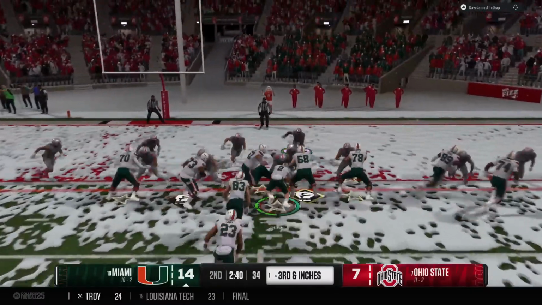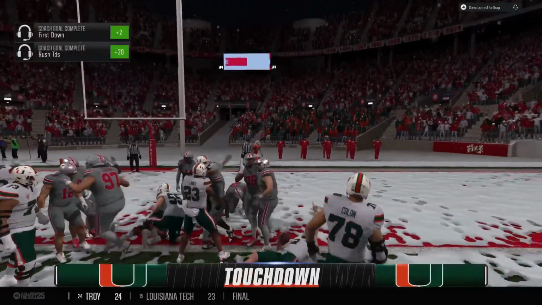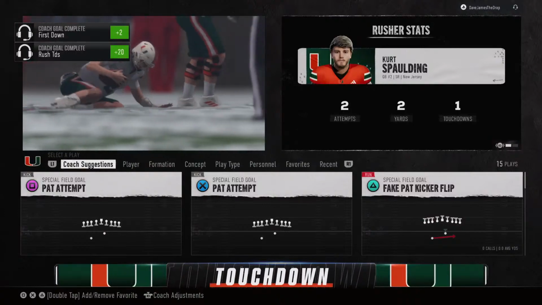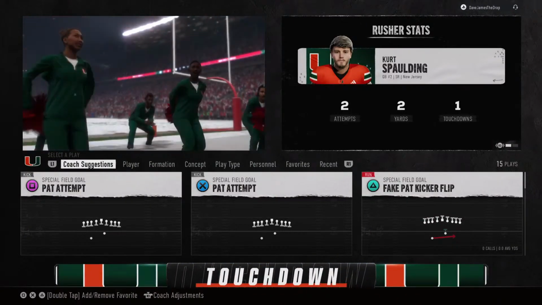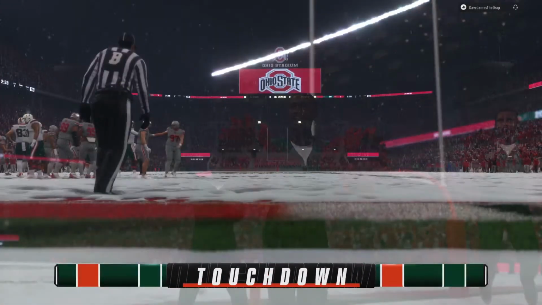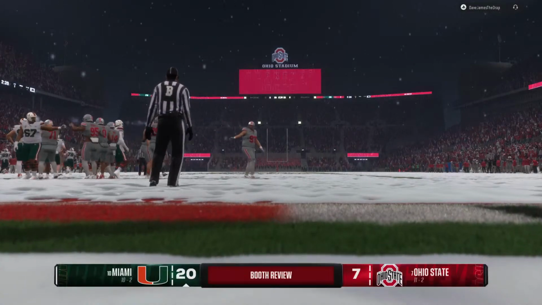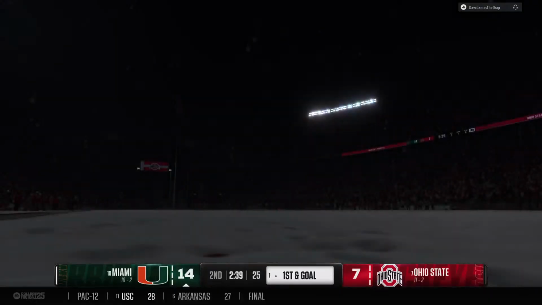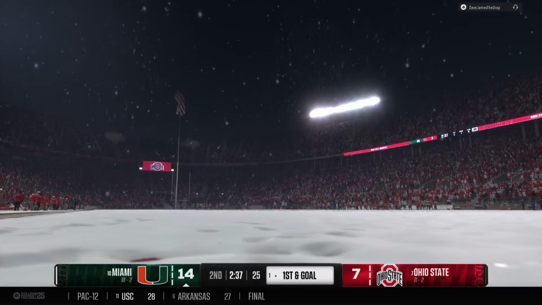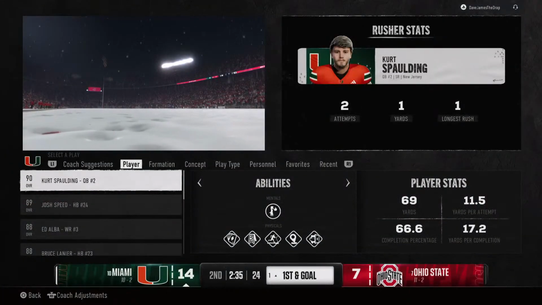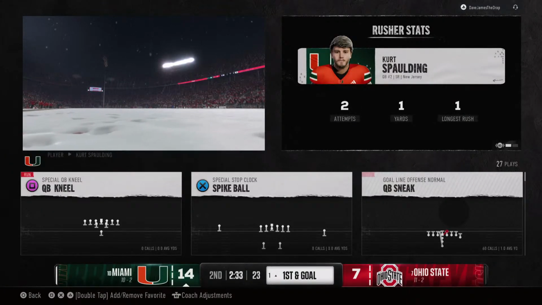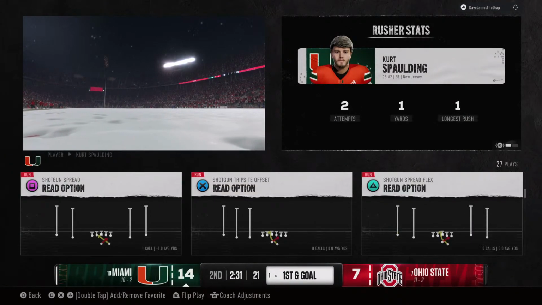The Canes come up to the line to crank, and he runs it into the end zone. Touchdown for the U. So the offense clicking now. Hold on here a second. The replay booth has signaled they want to take another look at this one. So after taking a closer look, the officials are going to overturn that previous ruling on the field.